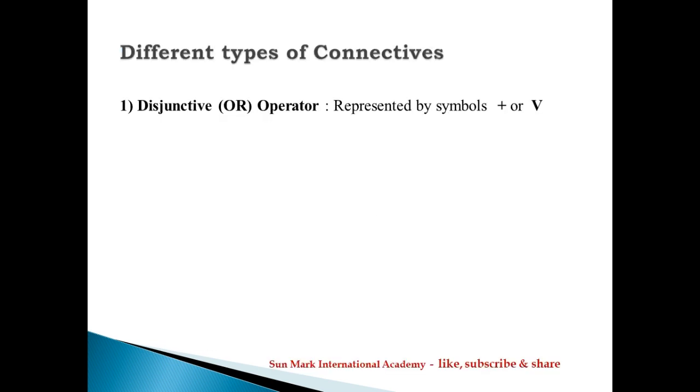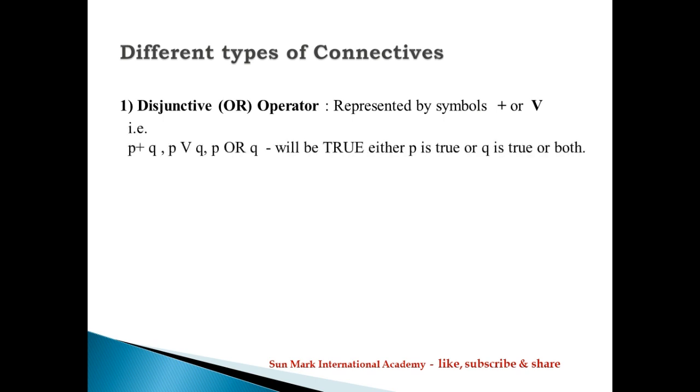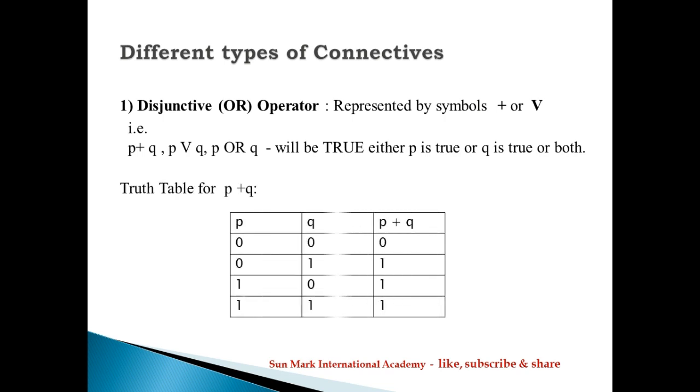Already we discussed connective as an operator. Different types of connectives are there. First one, disjunctive operator, represented by the symbols plus or V. We can write P plus Q, P V Q or P or Q. Truth table for P plus Q. Here 2 variables, totally 4 rows we need. 0 plus 0 is 0, 0 plus 1 is 1, 1 plus 0 is 1, 1 plus 1 is 1. So P or Q will be true if either P is true or Q is true or both are true.